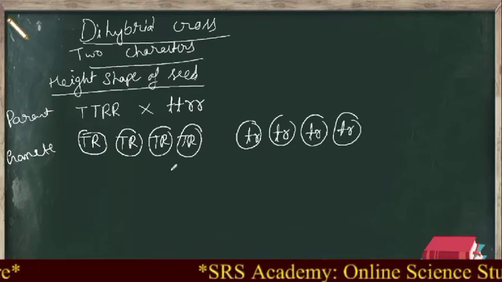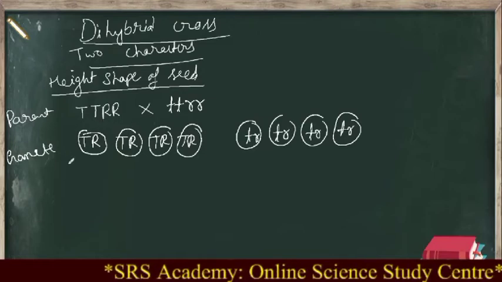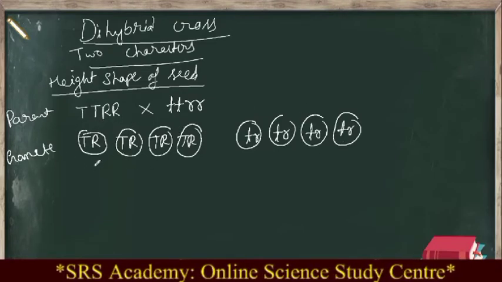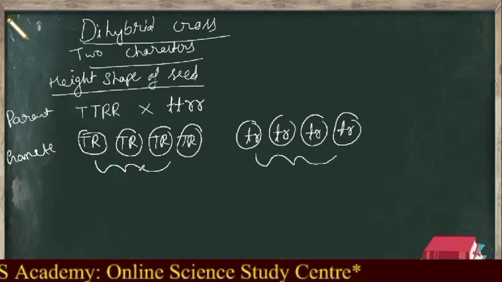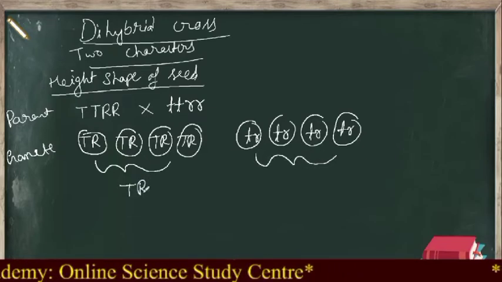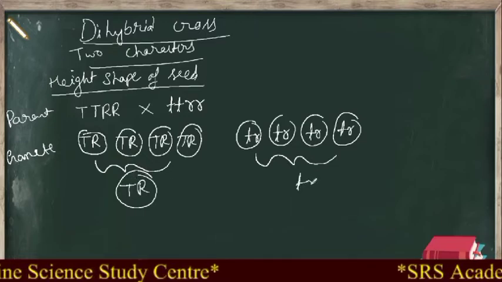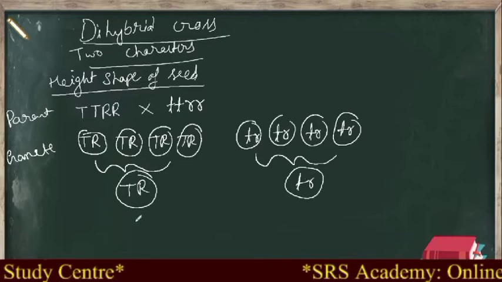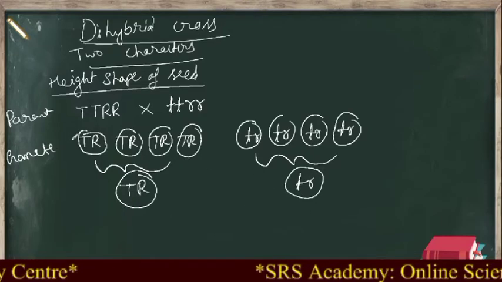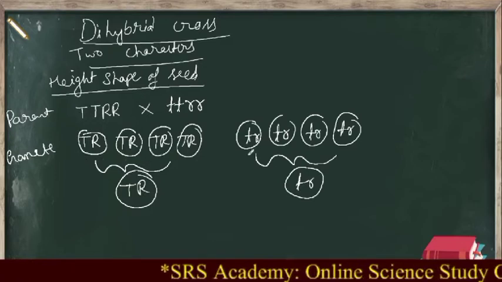So for this reason, since in the F1 generation they produce the same kind of gametes, I think in your theory classes your teacher may have written only one gamete, as only TR, and here small tr. Understood why they may have written only one gamete? Because whatever gametes are produced here, they are all the same. Here also they are all the same.